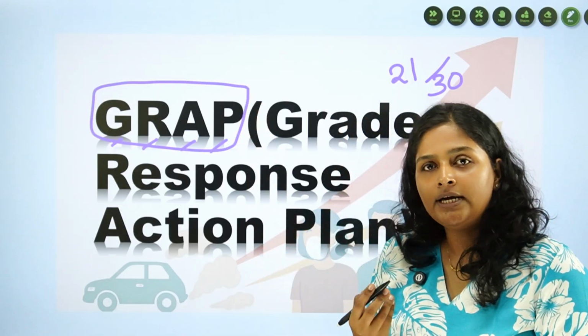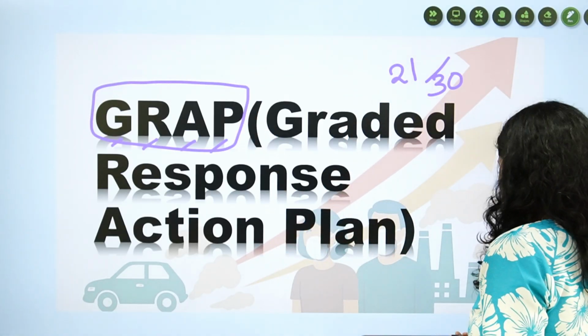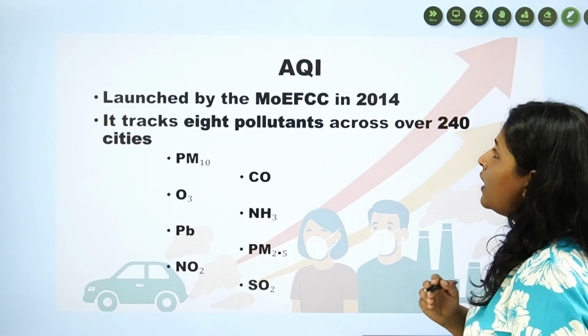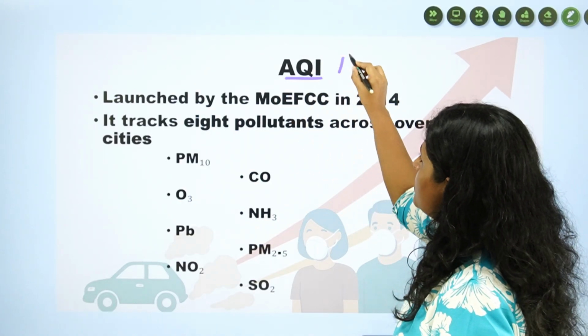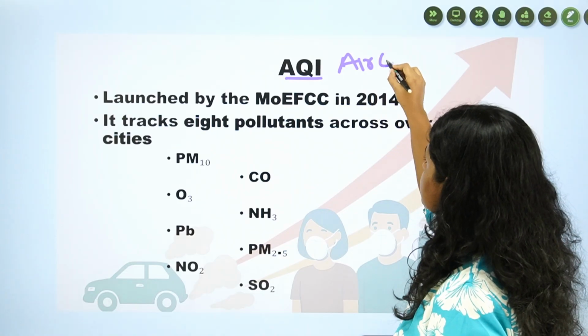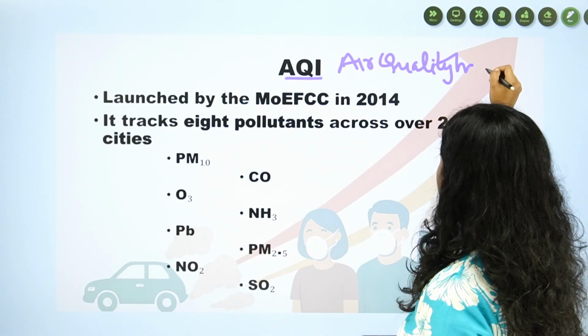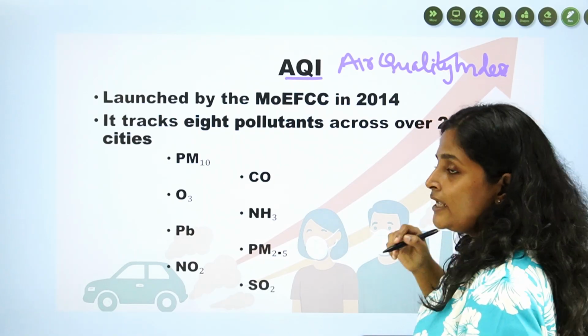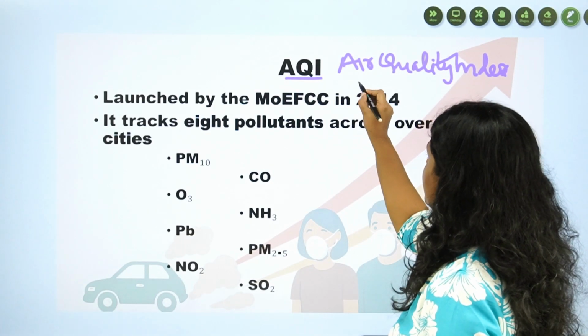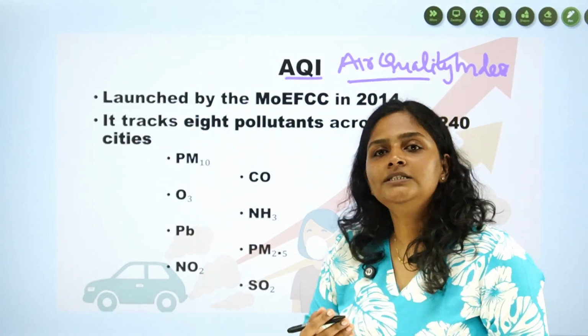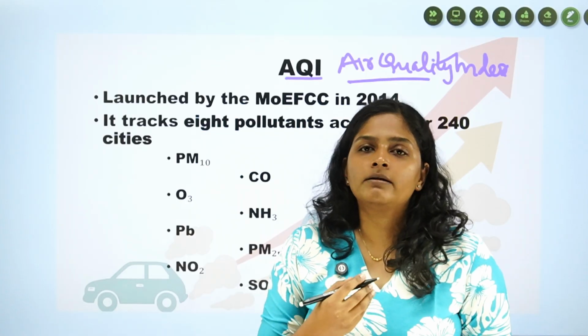Before discussing GRAP, let me introduce you to a term called AQI, or Air Quality Index. As the name suggests, it indexes the air quality. How good is the air quality of the atmosphere?